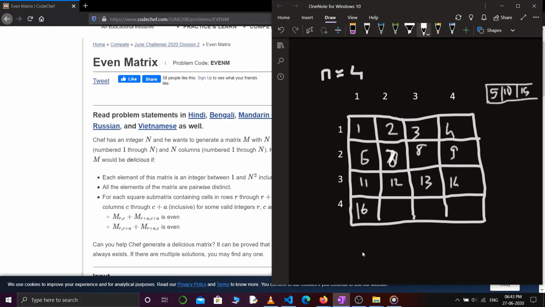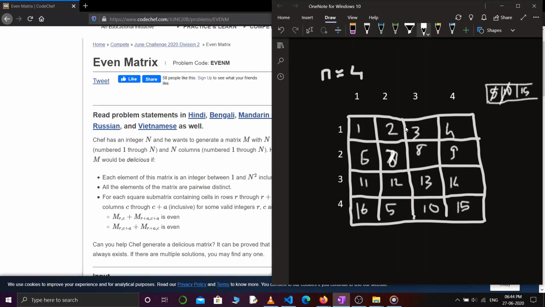So now what I can do is take these stored elements. I'll pop one element from this and print it over here. So 5, then 10, and then this 15.